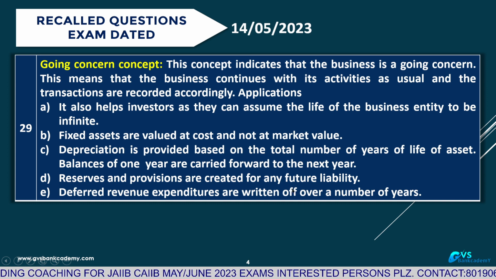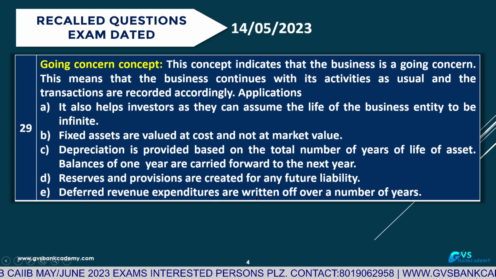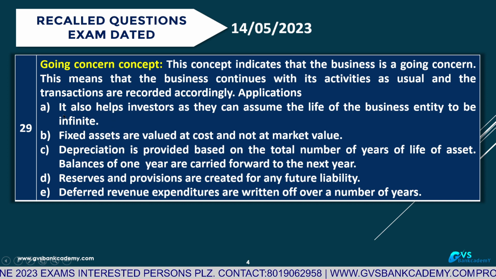Deferred revenue expenditure is written off over a number of years, depending upon the benefit the company is going to get from it. During that period it has to be written off, amortized over a number of years. These are the going concern concept applications. Very, very important.